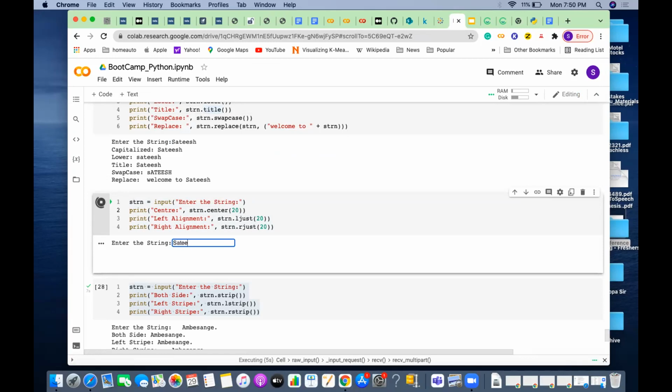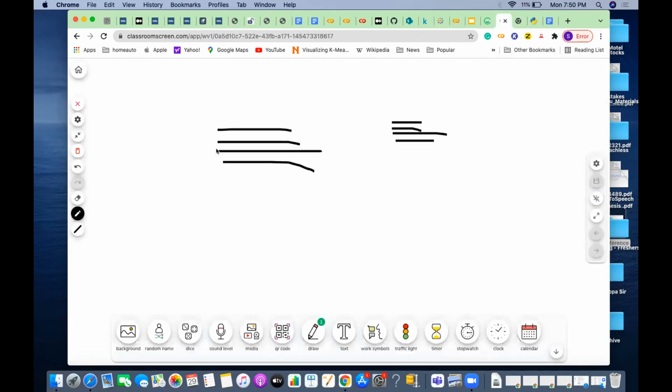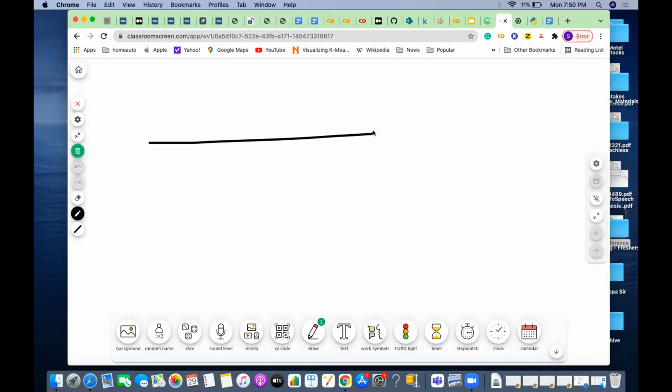Let me go again here. So now, I have given 7 characters, but what is the space I have allocated? This is a 20 line length actually. So this is 20 characters. It can fit into 20 characters. If I say left justified, it will start from here.